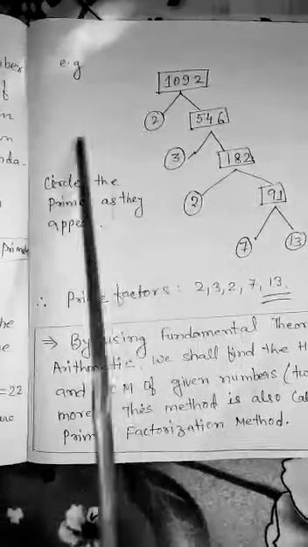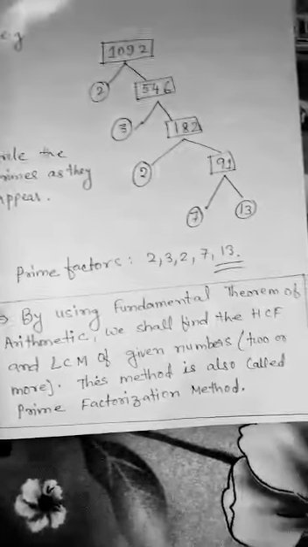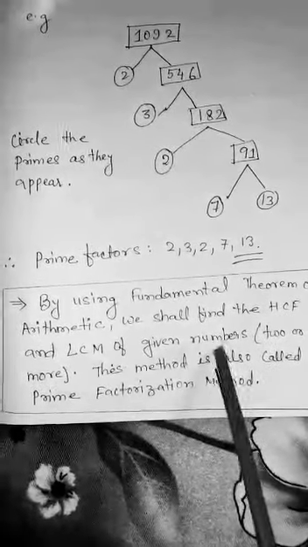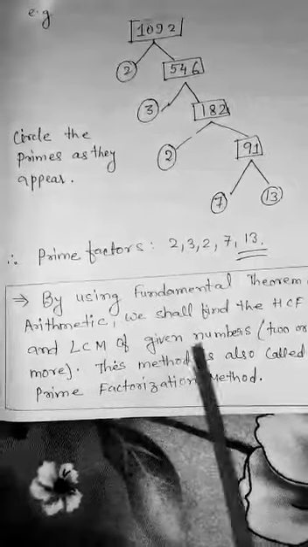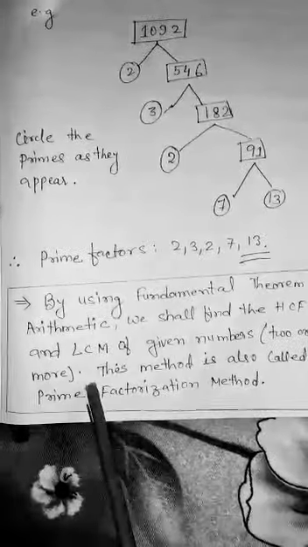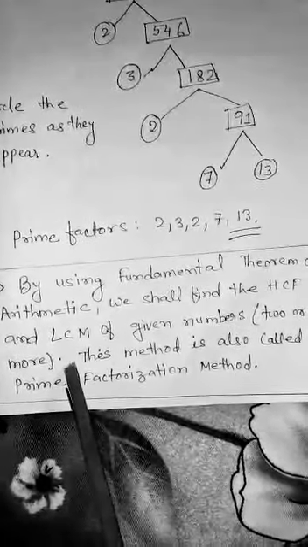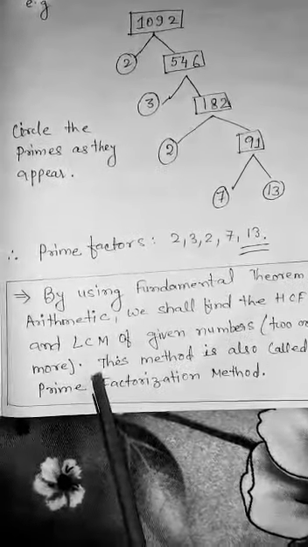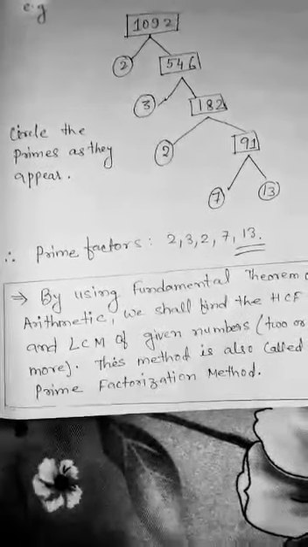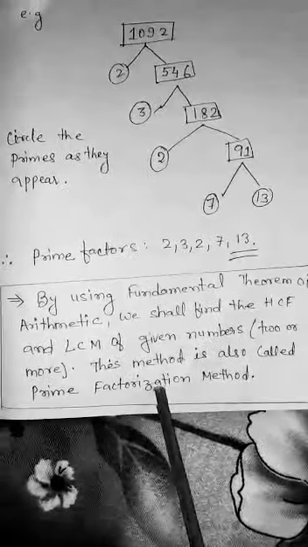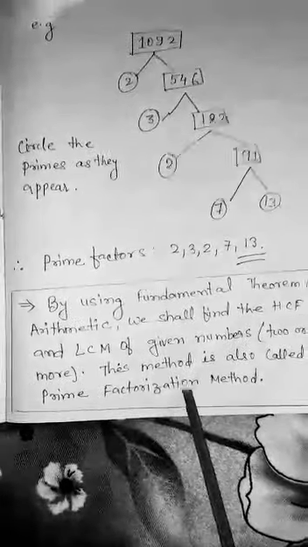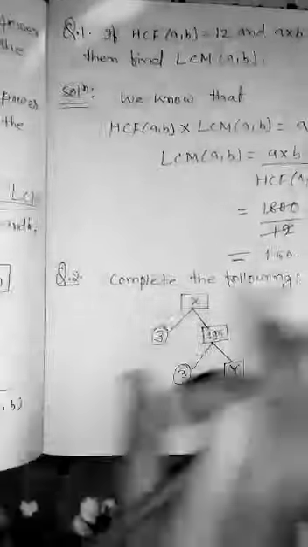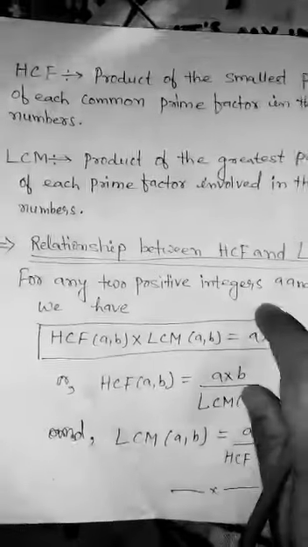Now see what is the use of the fundamental theorem of arithmetic. By using the fundamental theorem of arithmetic, we shall find the HCF and LCM of given numbers, two or more numbers. And this method is also called the prime factorization method. Now see, HCF we know.